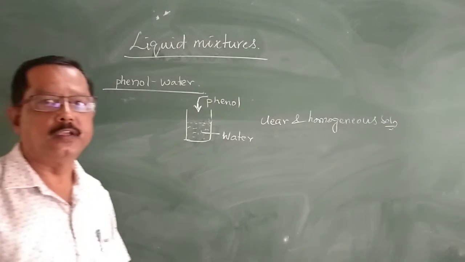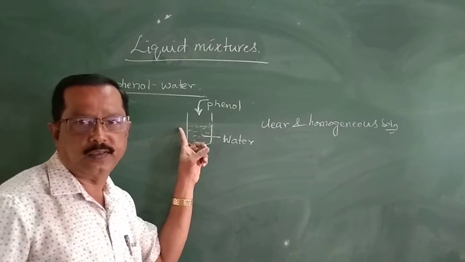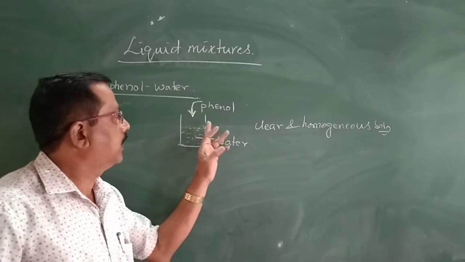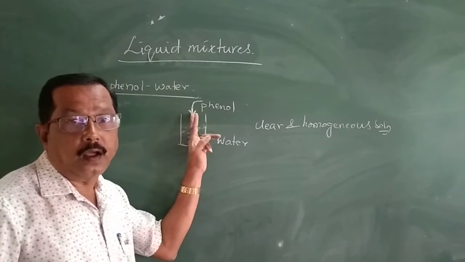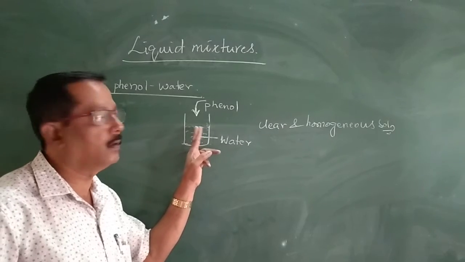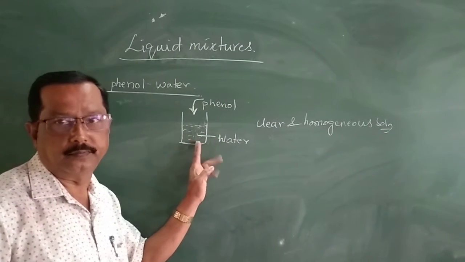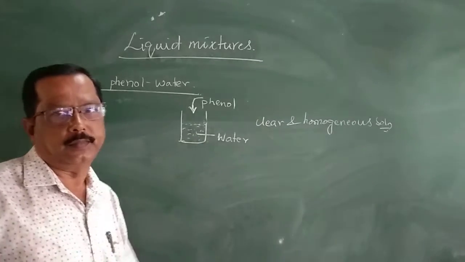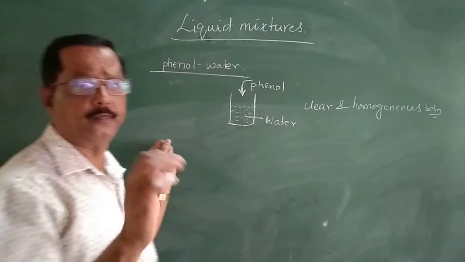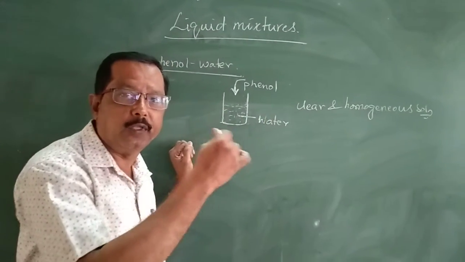After some time it gives two layers. It is not a homogeneous solution. So we can say that phenol is not soluble in water further. Here phenol dissolves in water at lower concentration.